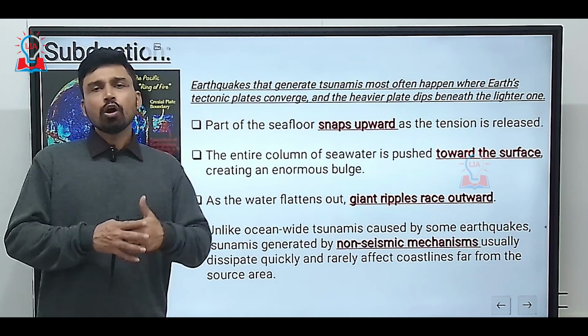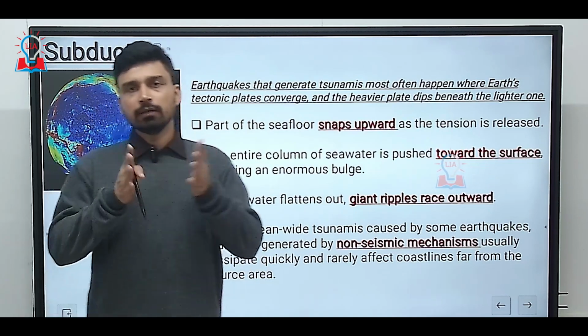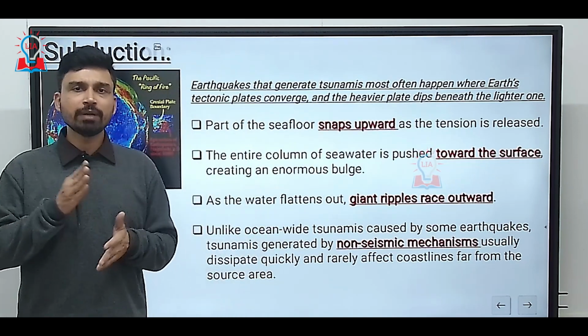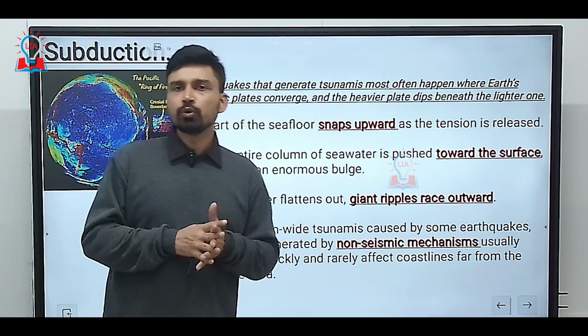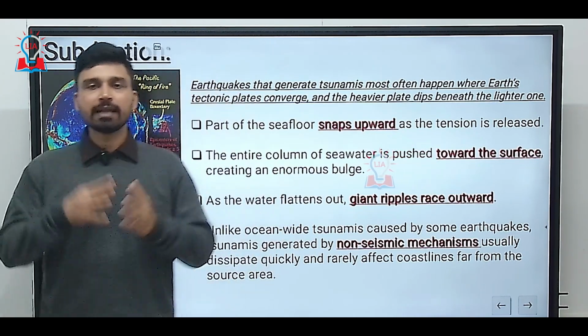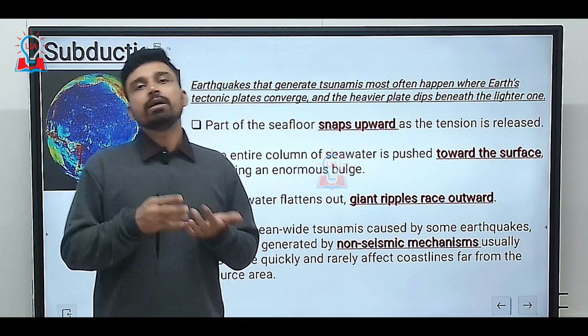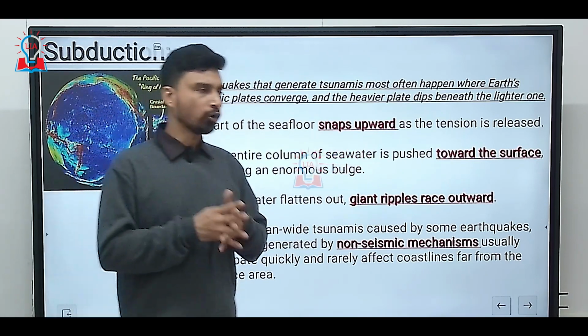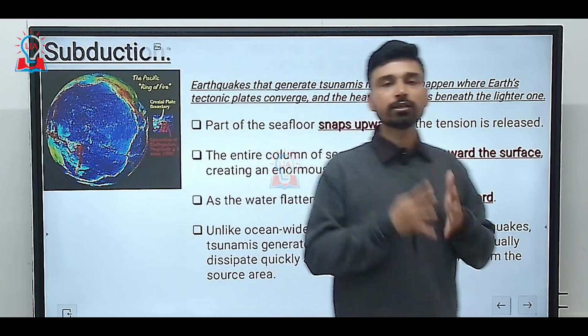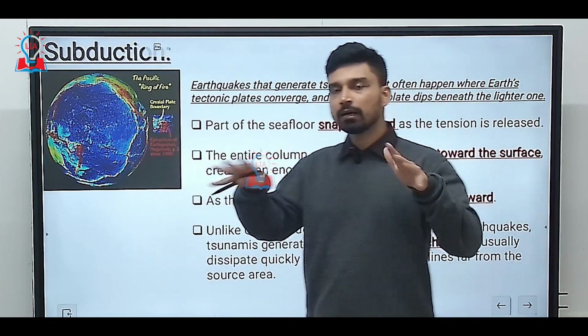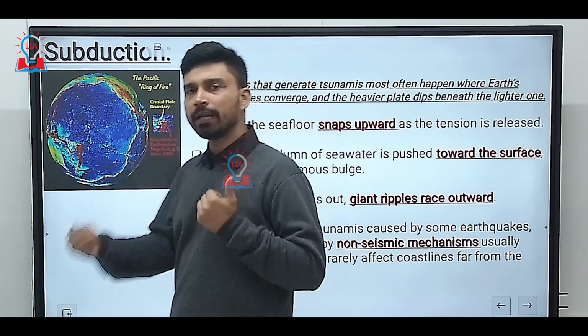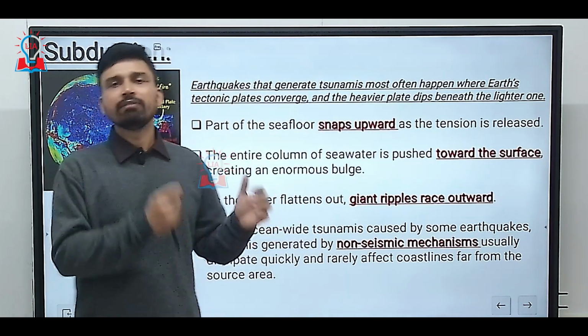Now, if we talk overall about the reasons behind tsunamis, we have discussed it can be due to earthquakes, or due to volcanism, or due to landslides. Now, the predominant reason why these phenomena themselves occur can be associated with the concept of plate tectonics. If you have read geography, you know that the entire earth is divided into several plates: major plates, minor plates, and even microplates.